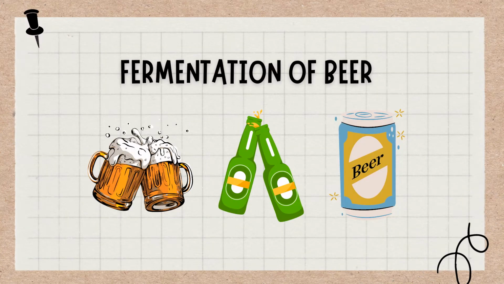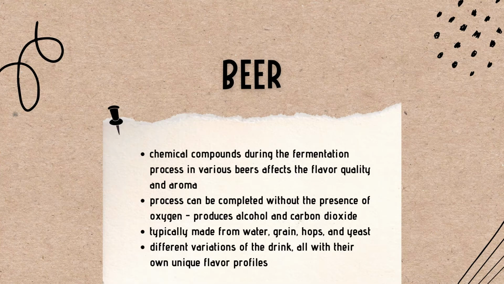Moving on, we have the fermentation of beer. Chemical compounds during the fermentation process in various beers can affect the flavor, quality, and aroma of the beverage. The process can be completed without the presence of oxygen. During fermentation, alcohol and carbon dioxide are produced.